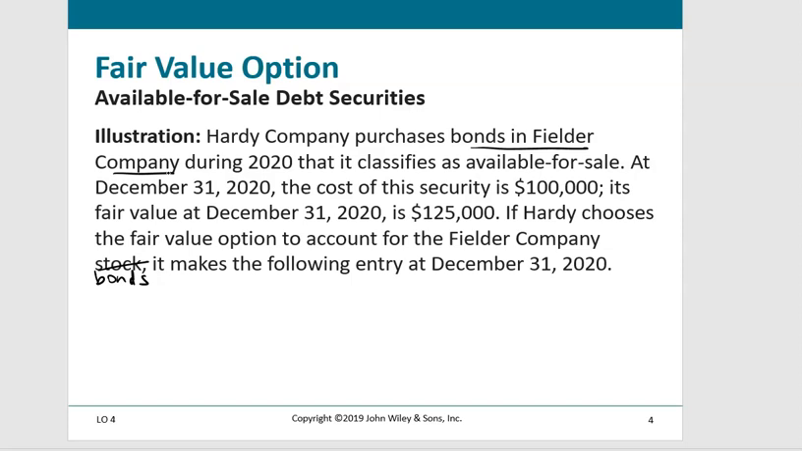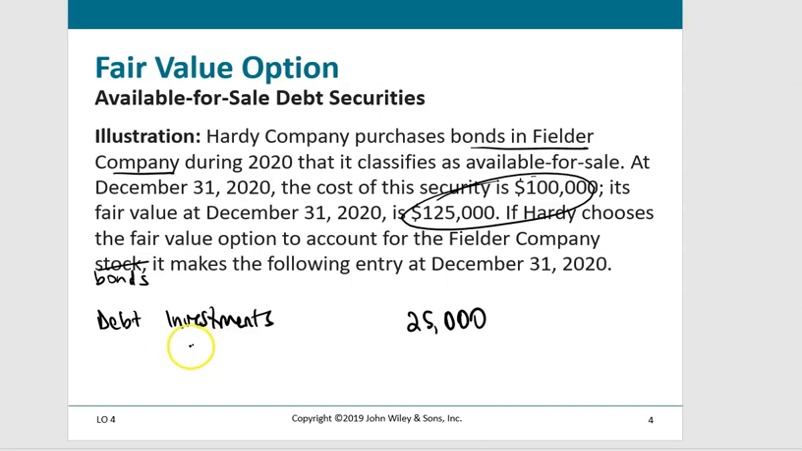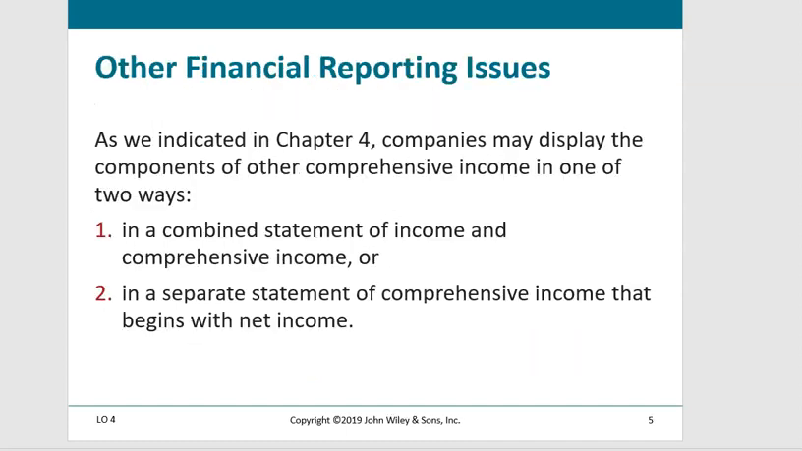So if we're using the fair value option, we are going to record the debt investments. We're going to increase the value of the debt investments by the $25,000 unrealized holding gain. And of course, we're going to record this to unrealized holding gain or loss dash income, because that's what we're doing with the fair value option, going directly into net income.